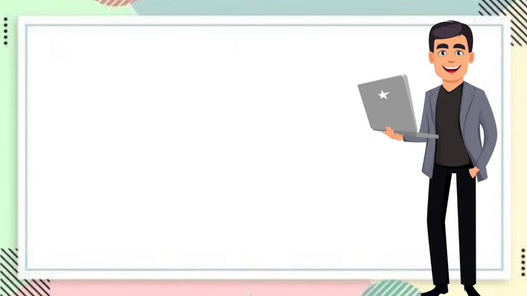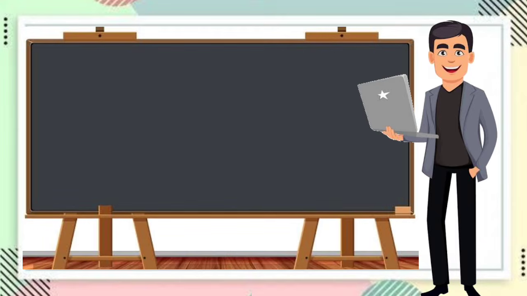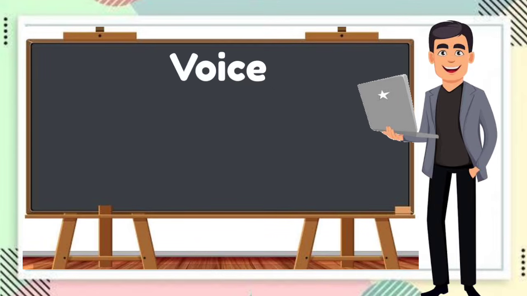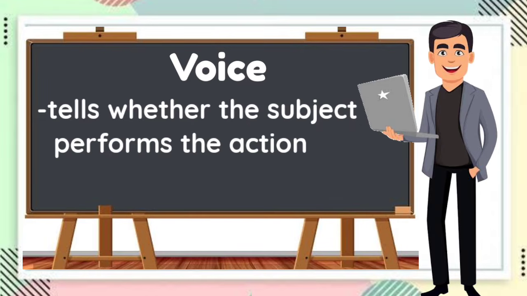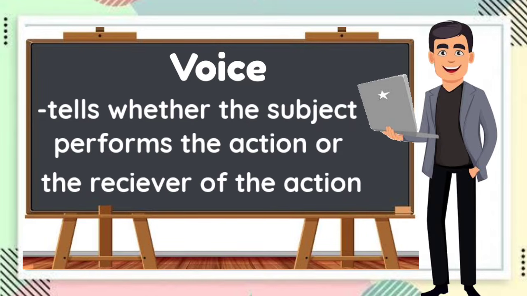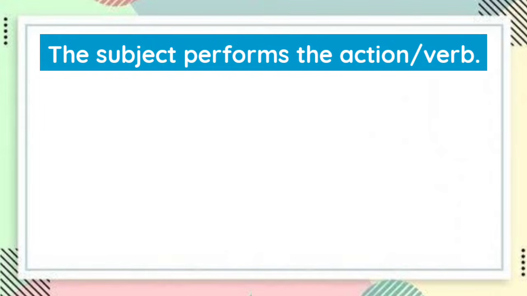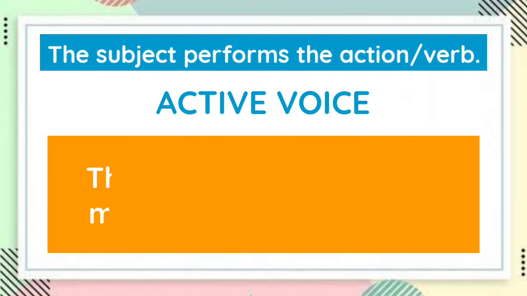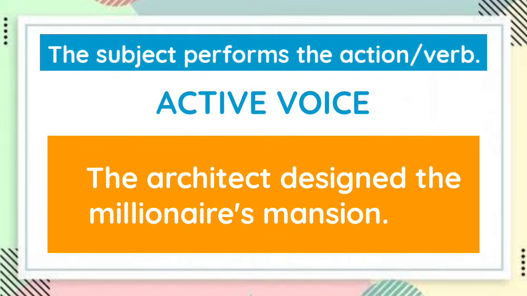For this video, we will be learning about sentences in the active voice and passive voice. In English, voice refers to the form of a verb that tells whether the subject performs the action or the receiver of the action. If the subject in the sentence performs that action or the verb, it is in the active voice. For example, the architect designed the millionaire's mansion.